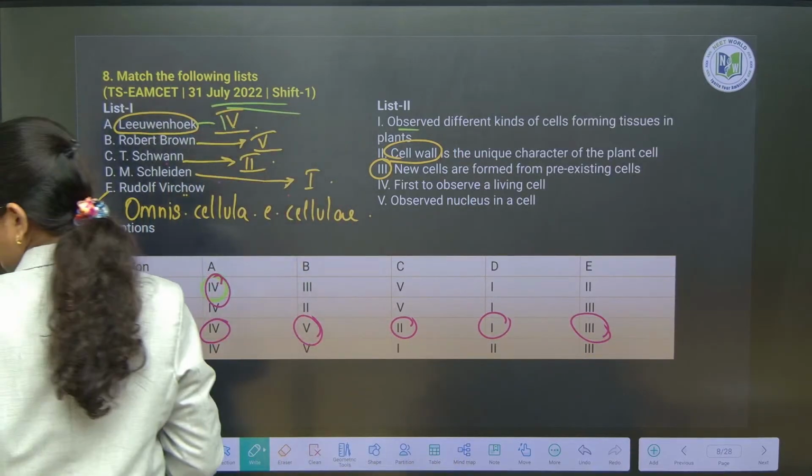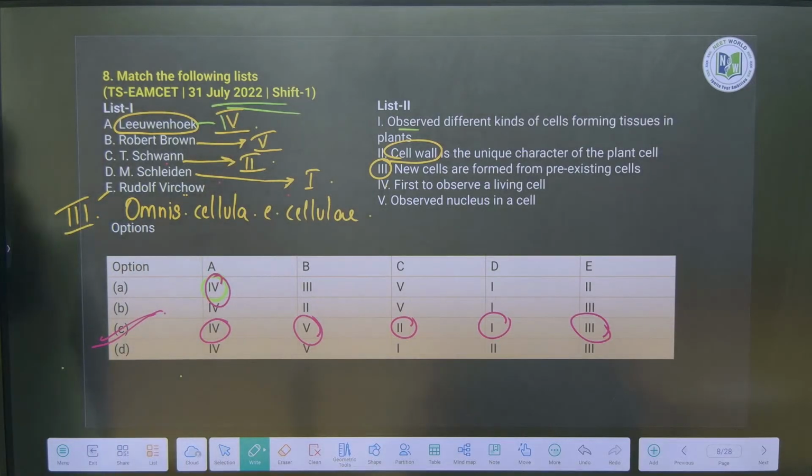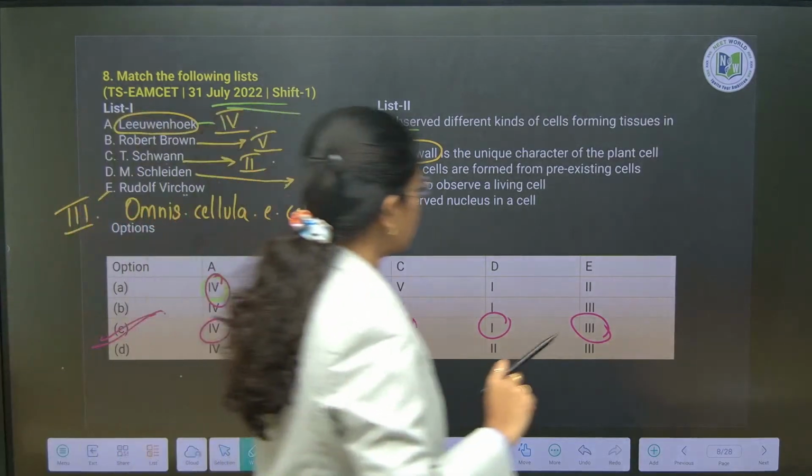Option C is the right answer over here. Clear? Any doubt anywhere? Next question you see.